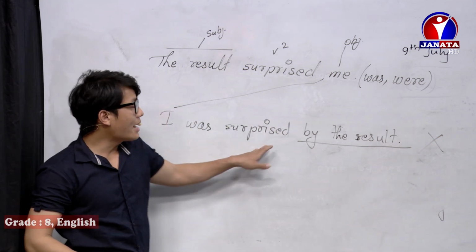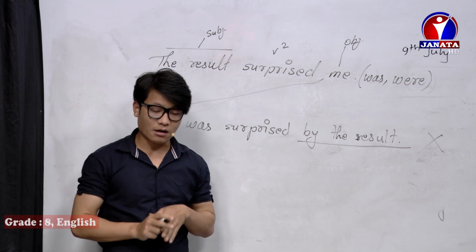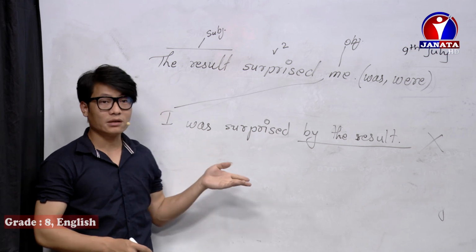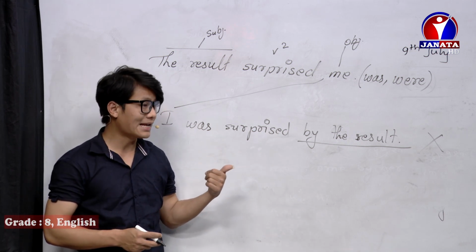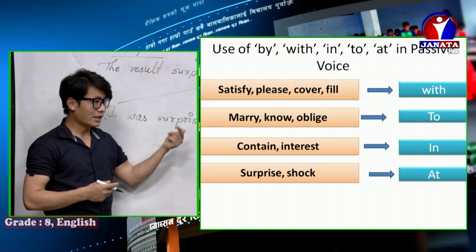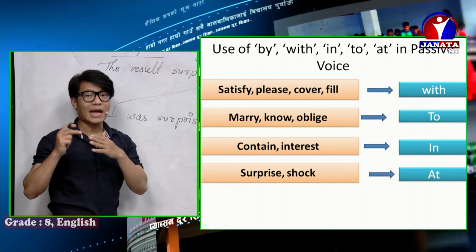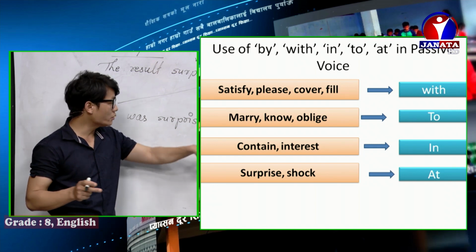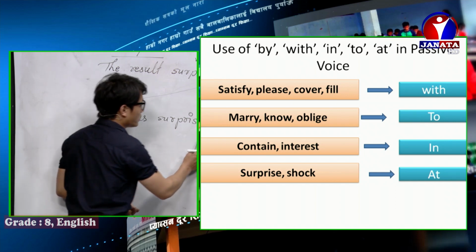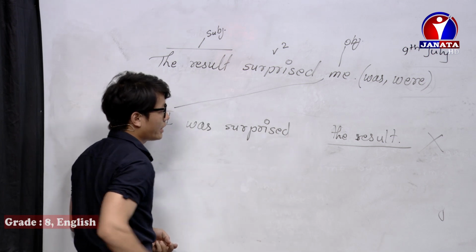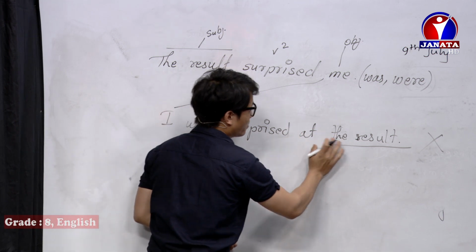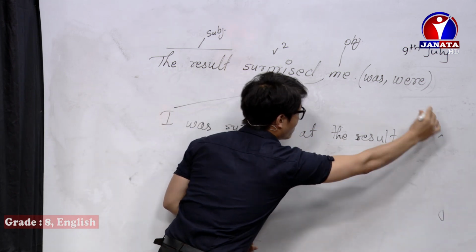I was surprised by the result, and this is wrong because you can see this side once again. This side, the verbs with the different prepositions. Let me show you the slide once again. I had told you that surprise, shock, take, use the preposition at. So you should not write by here. If you write by, then it becomes wrong. So in the place of by, you should write at here. I was surprised at the result. So this is now right.